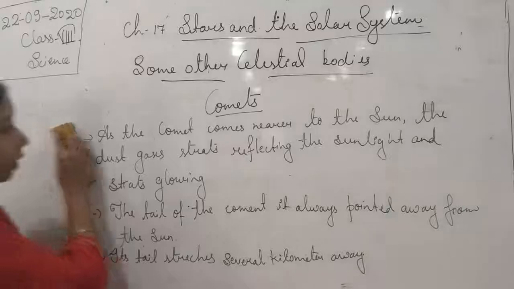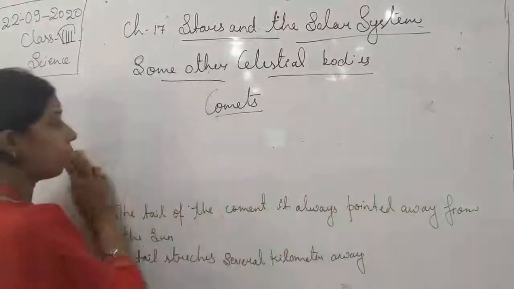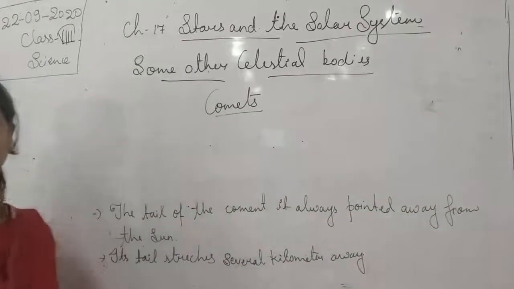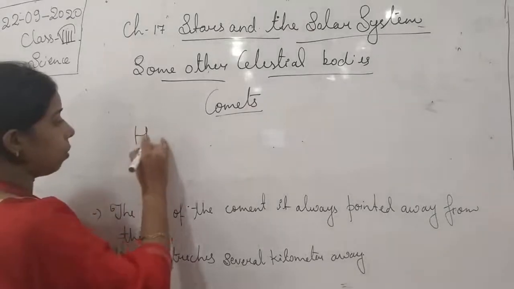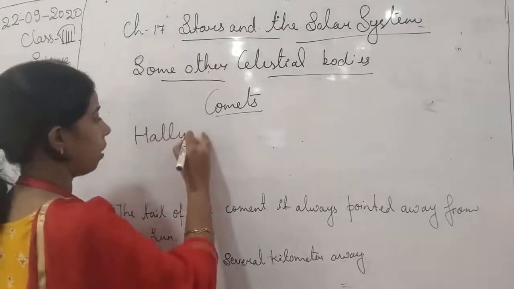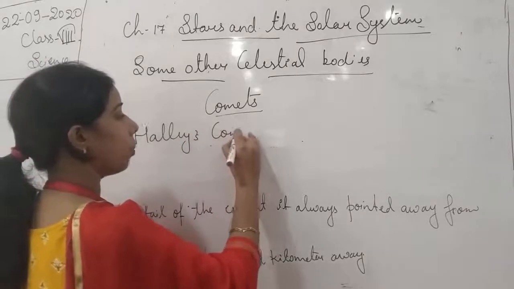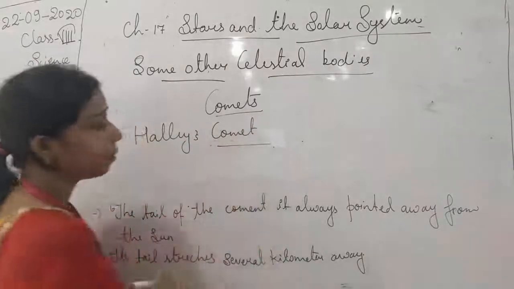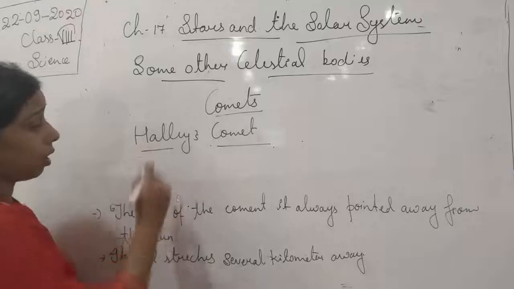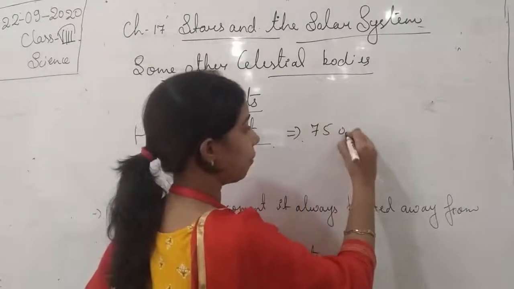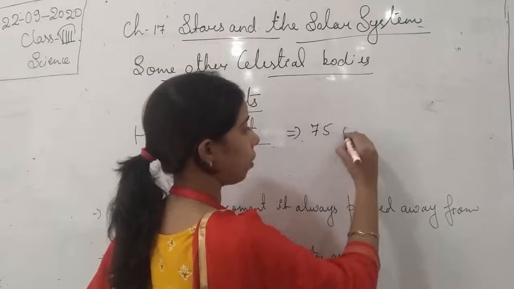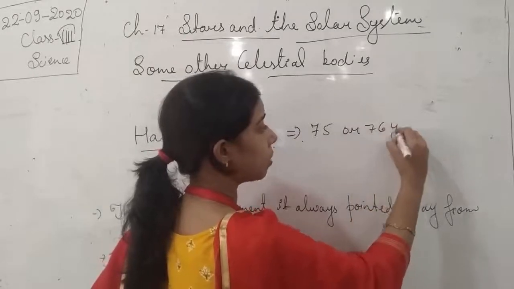Okay, let me write it down, the comet which I just told you about, that is Halley's comet. So Halley's comet is the comet which is visible to us after 75 or 76 years.